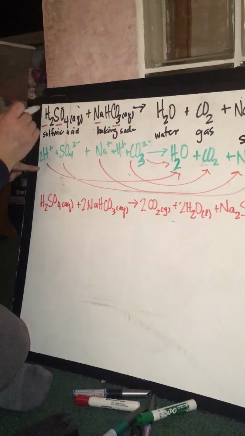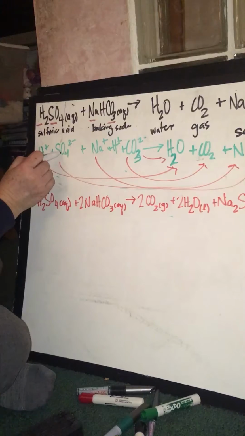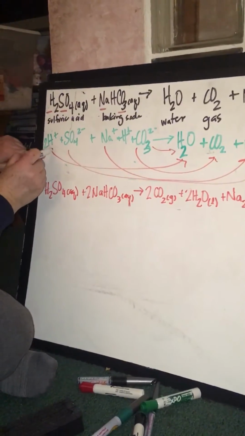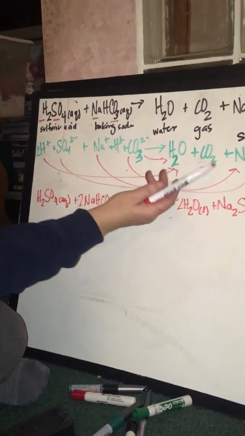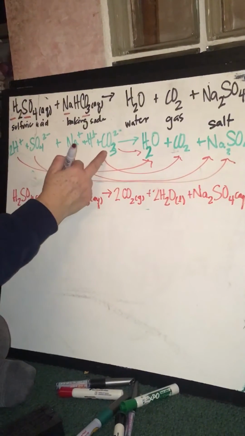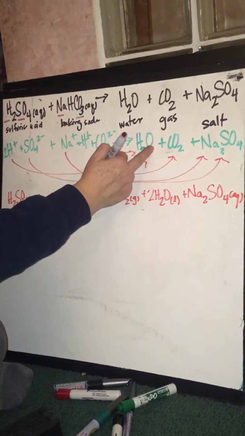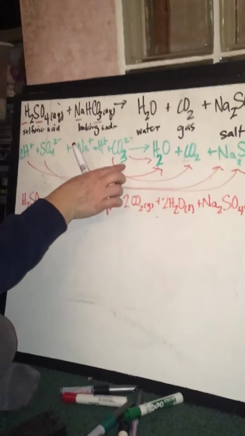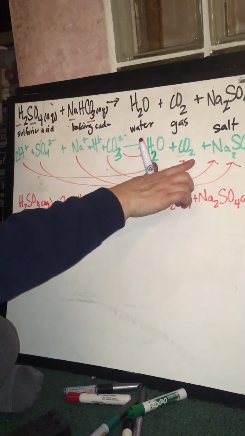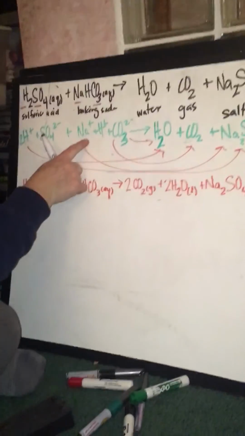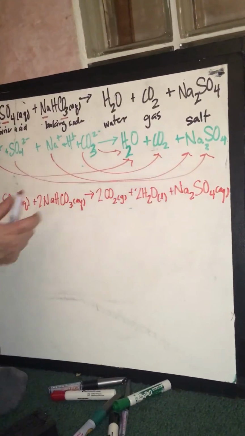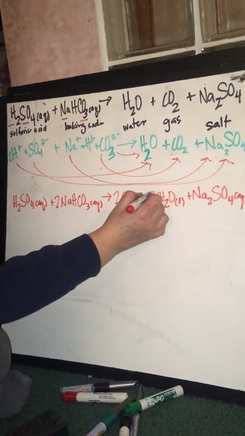So the hydrogen, 2 hydrogens, and the sulfate, because it has a 2- charge, and each hydrogen is +1. So the 2 of these hydrogens went into making the water, the H2O. Okay? And one of the oxygens from the carbonate went into that. The other 2 oxygens from the carbonate make that CO2. And then we are left with the sodium and the sulfate. So they switched places, okay? So that's how we get to this point.